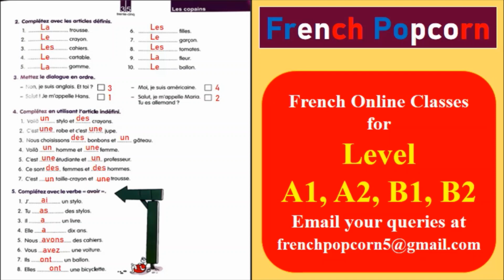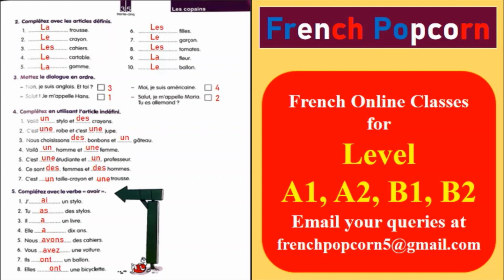Question number 4. Complétez en utilisant l'article indéfini. Indefinite articles here you have to use. So first one is voilà un stylo et des crayons. We use un with masculine singular nouns here. Une we will use with feminine singular nouns. Des will be used with plural nouns, masculine and feminine both. Here we don't have any concept of what form we should use if the noun starts with a vowel. We have only 3 forms, un, une and des. So first one is un and des.